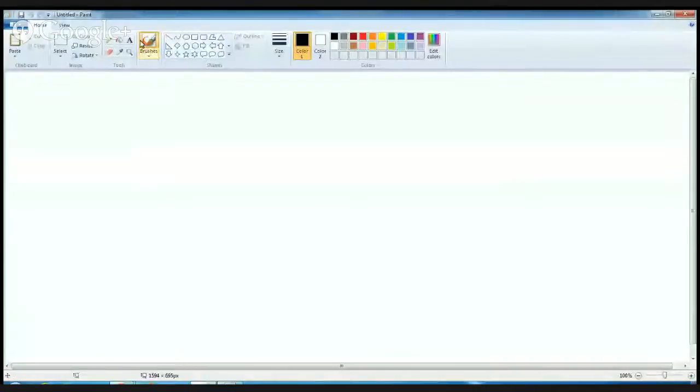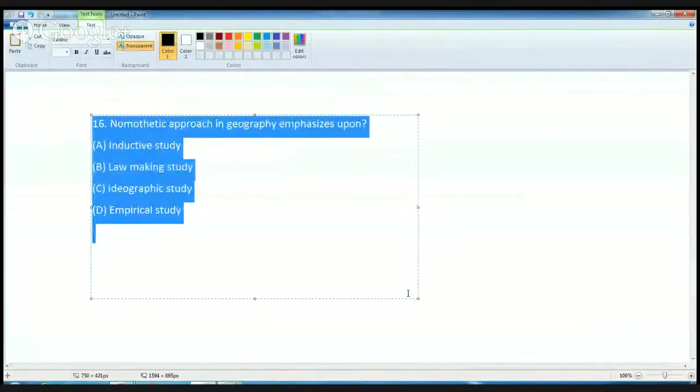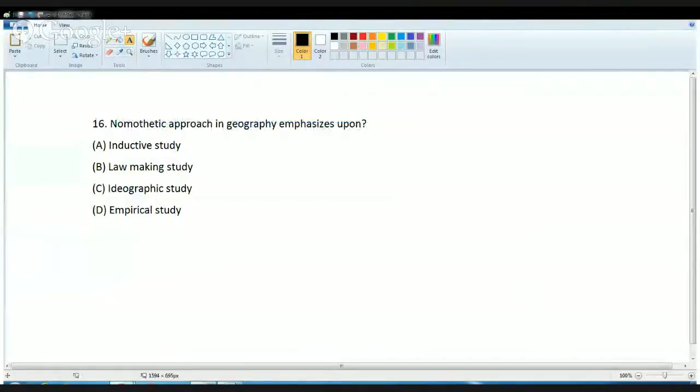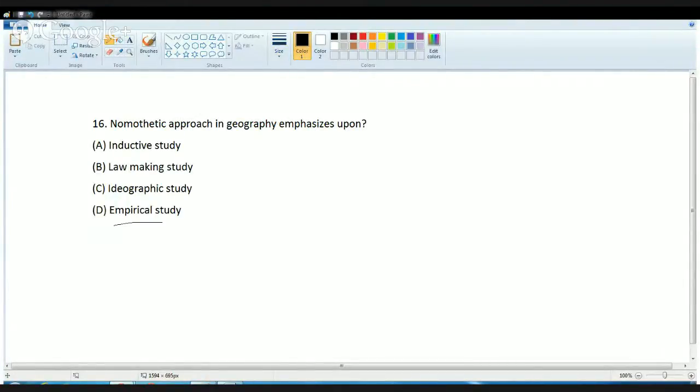So I'll be shifting to the view. So here you can see it. Now the question asks, nomothetic approach in geography emphasizes upon. The answer would be empirical studies. Now let's understand why. What is nomothetic approach? Kant gave this concept, and under this concept, basically he tried to generalize, or he explained nomothetic approach as a tendency to generalize.